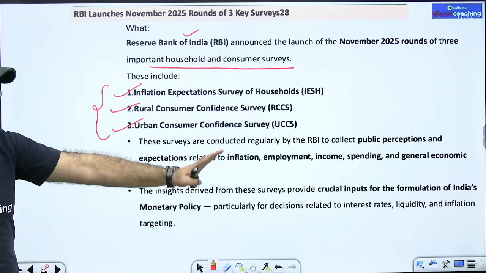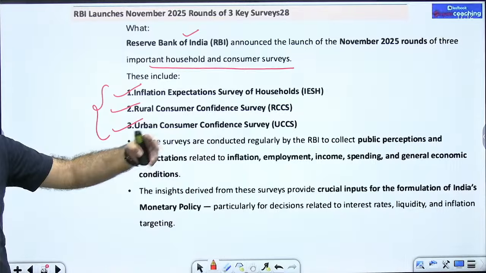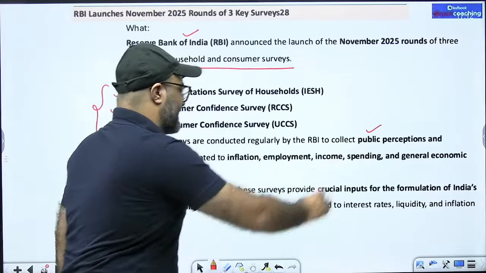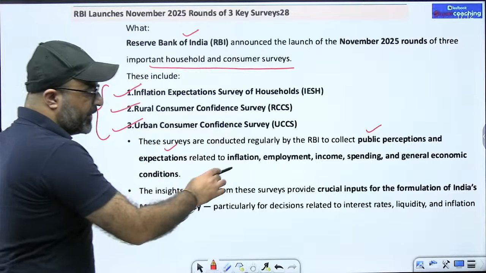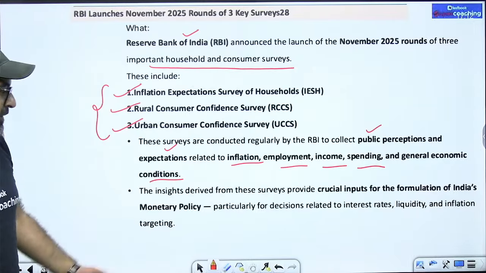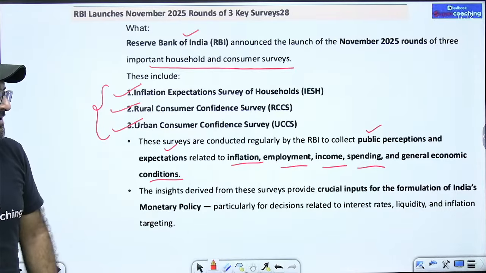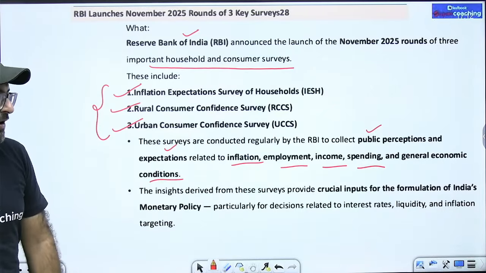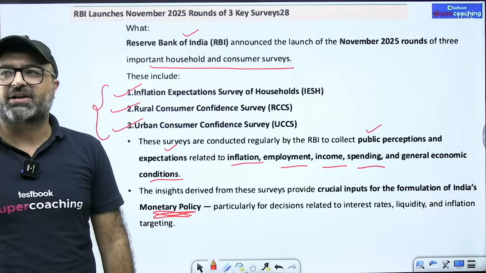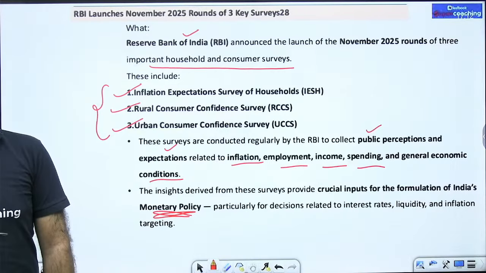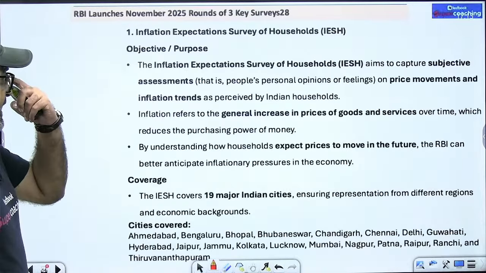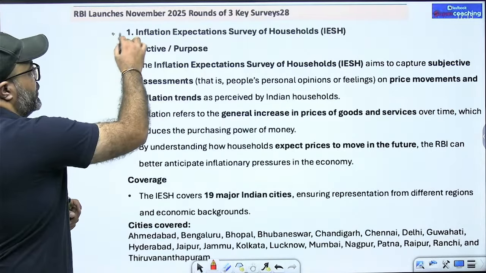These surveys are not conducted once a year, they are conducted on a regular basis in order to collect public predictions as well as public expectations related to inflation, employment, income, spending, and general economic conditions. The insights derived from these surveys will provide a critical input for the formulation of India's monetary policy as well as other decisions taken by RBI and the other authorities operating in the country.